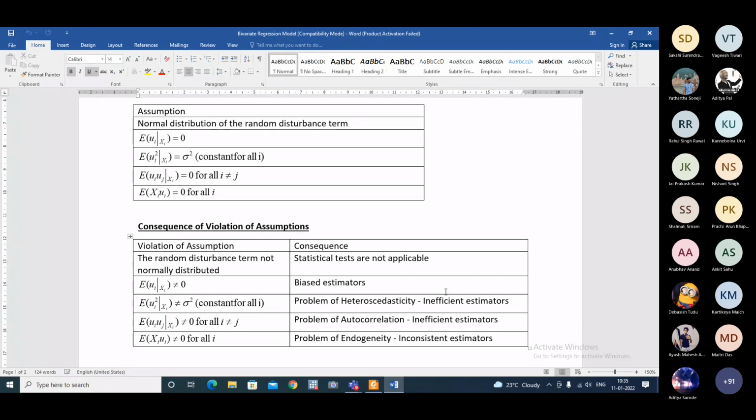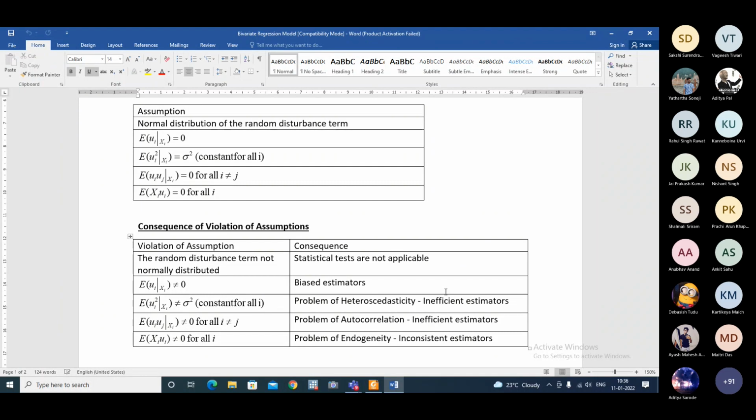But remember one thing: throughout this process of examining validity of the assumptions, we'll first estimate the model, and then we'll go for seeing the validity of the assumptions.